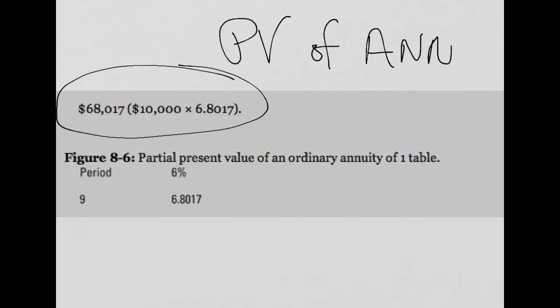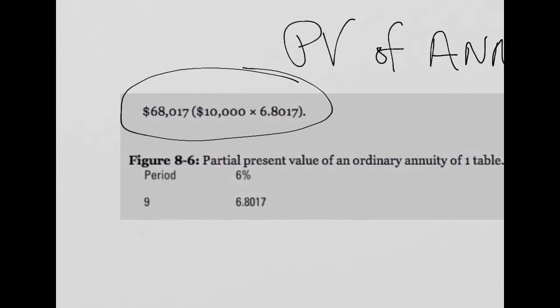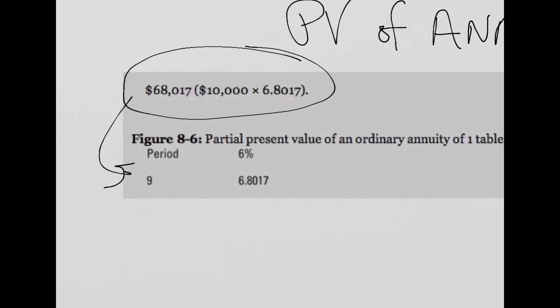And of course it would be an ordinary annuity. And this is just the portion of that table. So I'm sorry, this is the calculation. Here's the portion of the table of the present value in an ordinary annuity table. So try saying that 3 times fast. Partial present value of an ordinary annuity of 1 table.